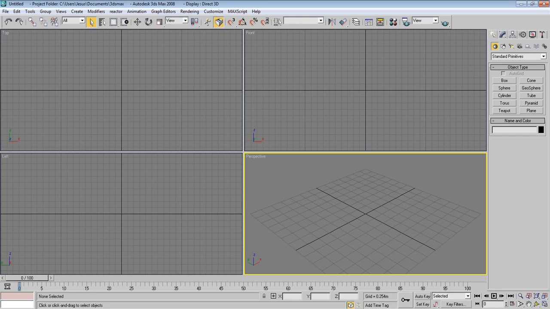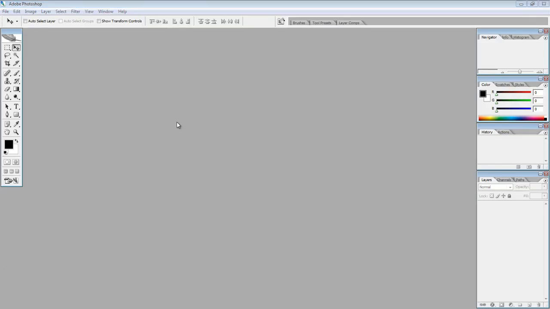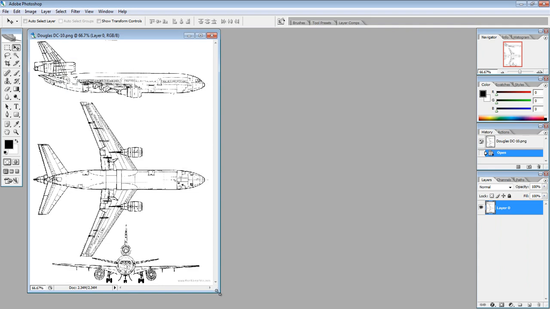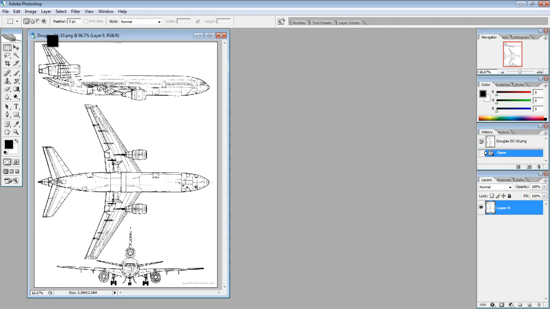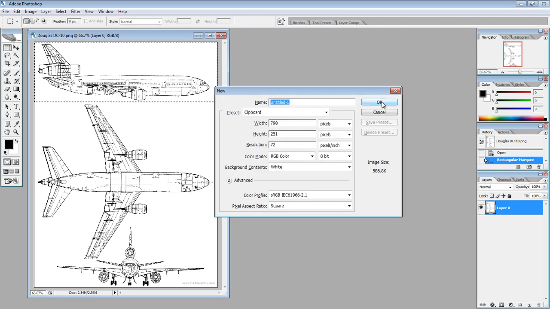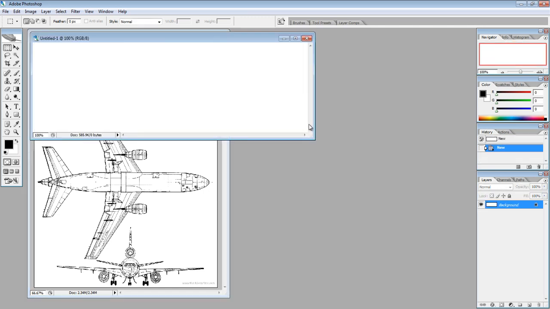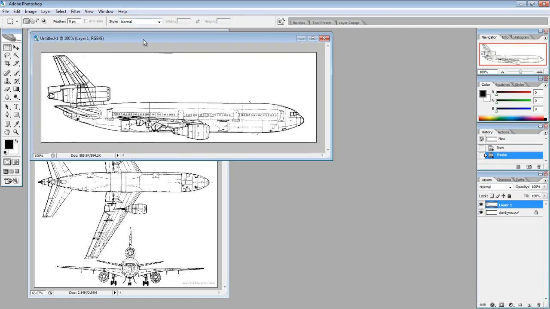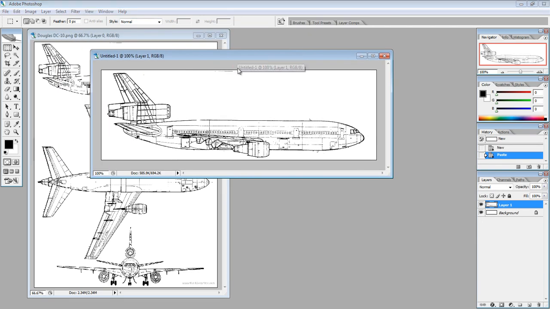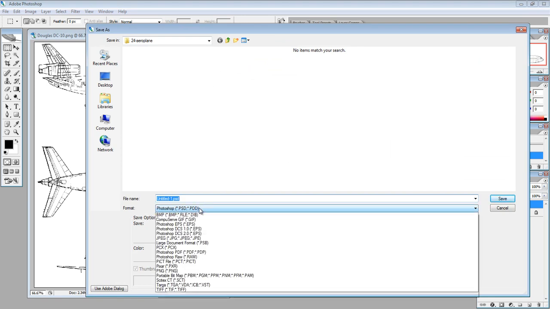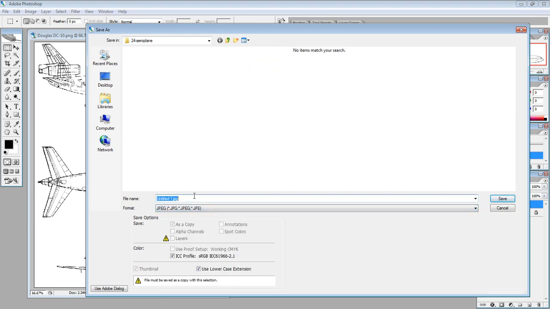Now let's go to Photoshop, double click here, open our blueprint, and now select tool, take this one, Ctrl C to copy, Ctrl N for new, and press OK. Maybe we'll need to make this just like that. Press OK and Ctrl V. Okay, great. Now Ctrl S to save, and let's call this left, center.